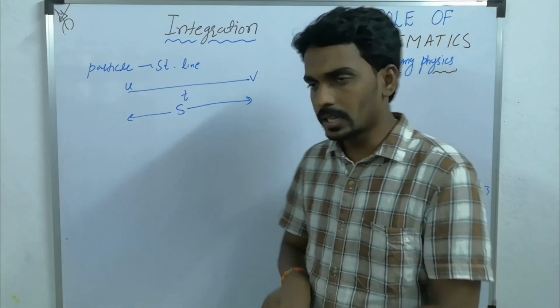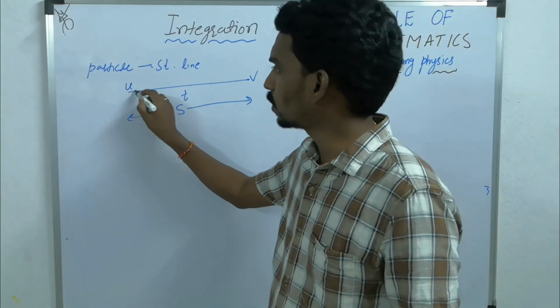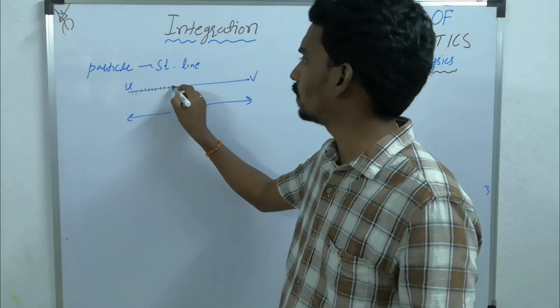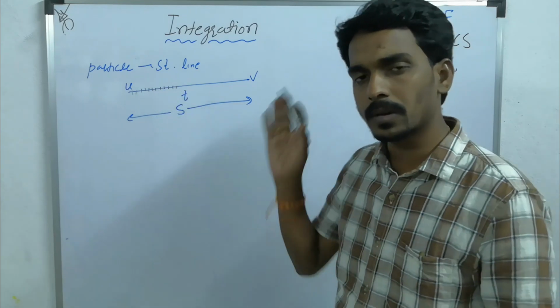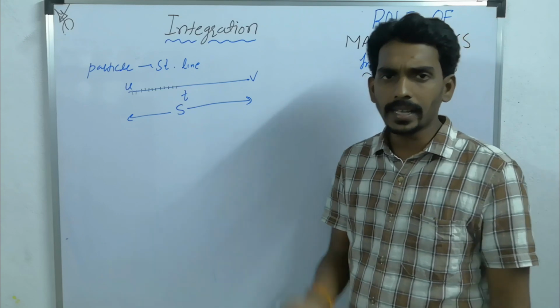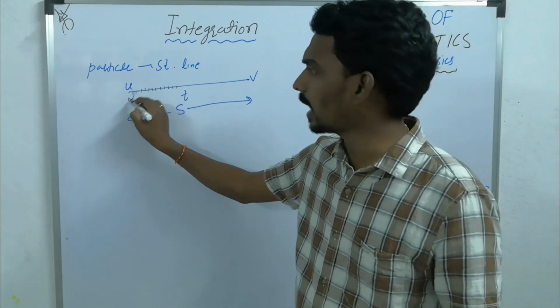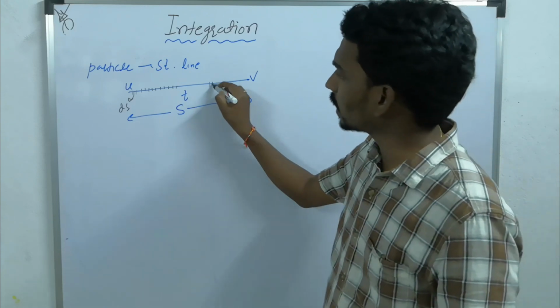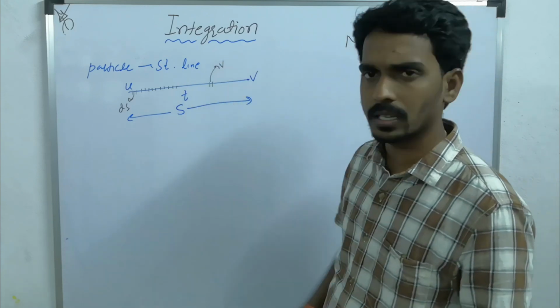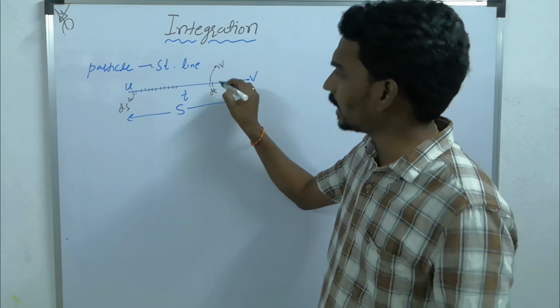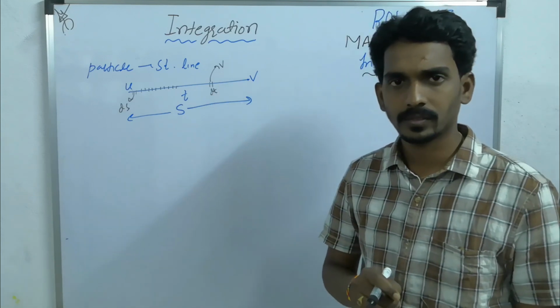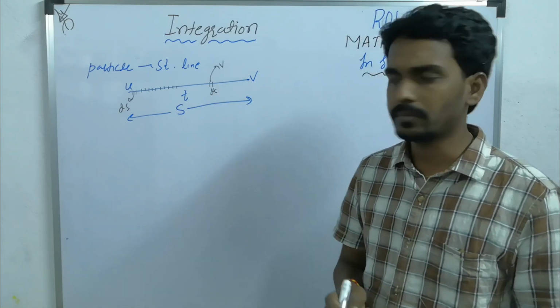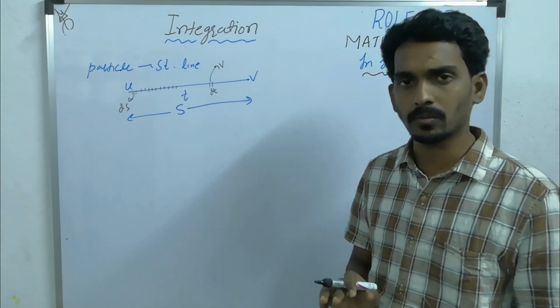Let's take the division in this way: the total displacement you divide into small elements, and each element length you consider as ds. At one instant you consider the velocity is v within a time dt, a small, almost negligible time.